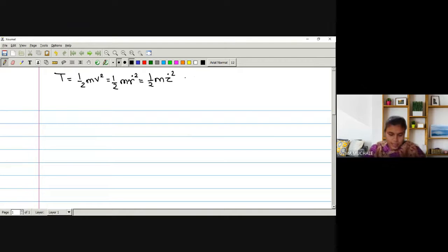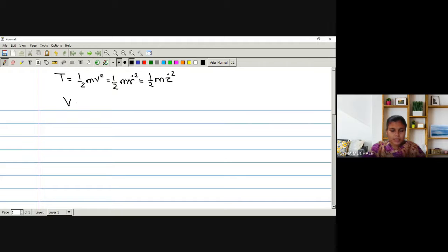What is z? Z describes the height of a particle from where it is falling, right? We have to take one particle and throw it from any height, and observe the motion. That is what we want to find out: the equation of motion of that particle which is falling from some height, right?